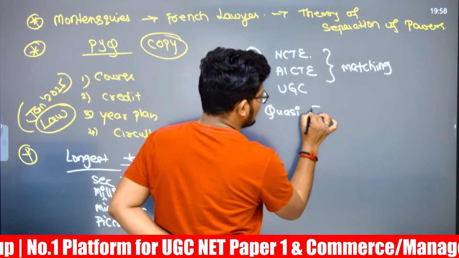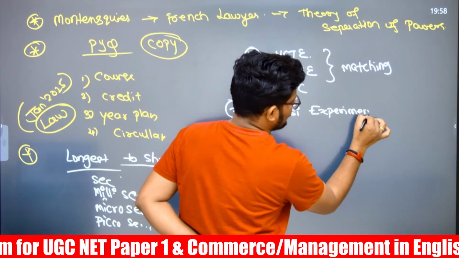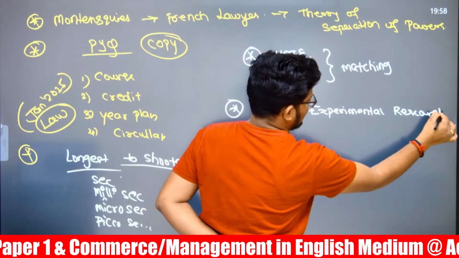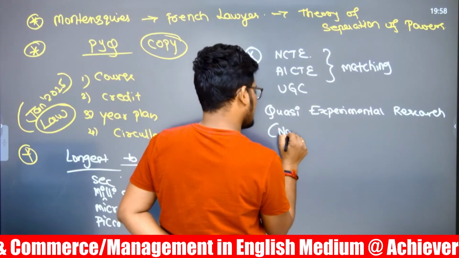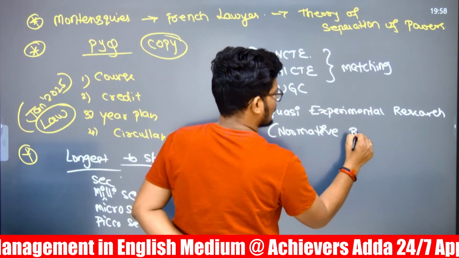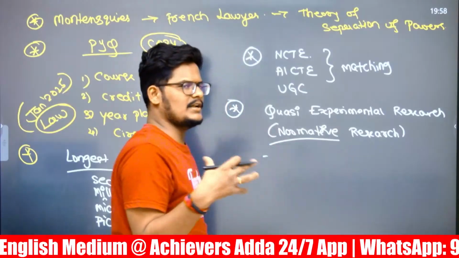Next, there is a quasi experimental research related question. Yesterday I posted one short video on the types of experimental research design: experimental research, quasi experimental research, or normative research. On this one question has been asked. Normative is quite opposite to descriptive research.